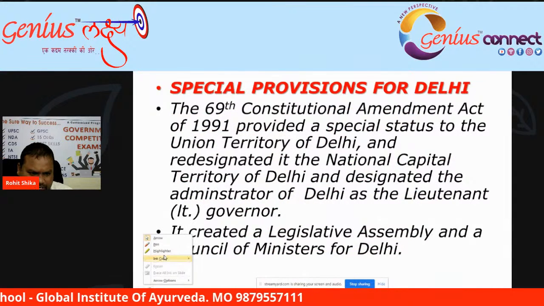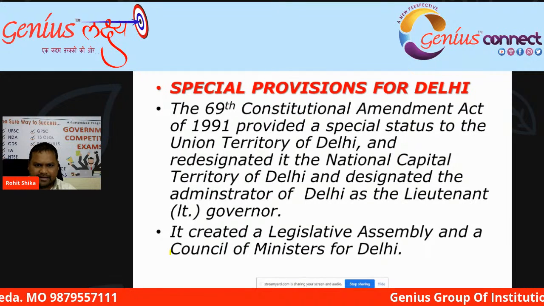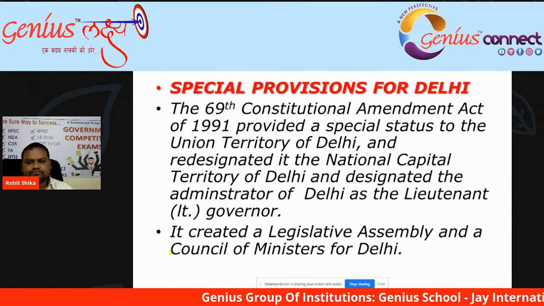Now we will understand Delhi and its special provisions.